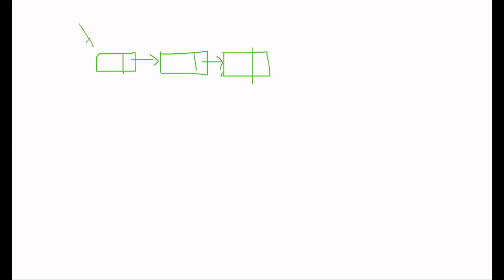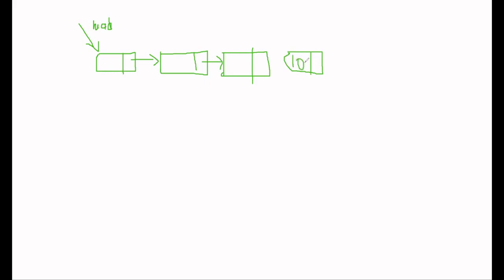And our head will be pointing to this node only. Okay, suppose this is our head node. Rohit, you are saying let's add a node at the last of our linked list. So what we'll need to do is declare a node and store the data into it.